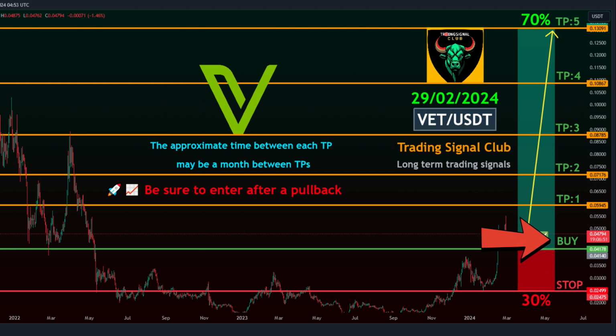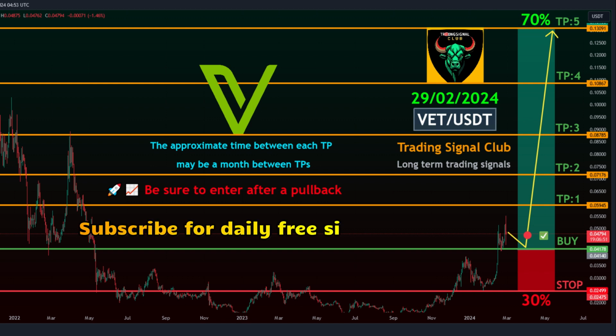0.04178 to 0.04746. Take profit targets. Target 1: 0.05945. Target 2: 0.07176. Target 3: 0.08785. Target 4: 0.10867. Target 5: 0.13091. Stop loss. Stop level: